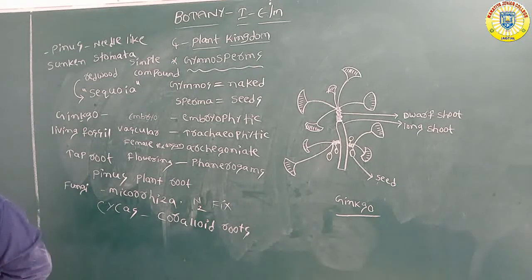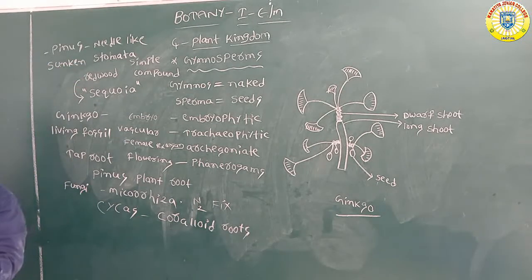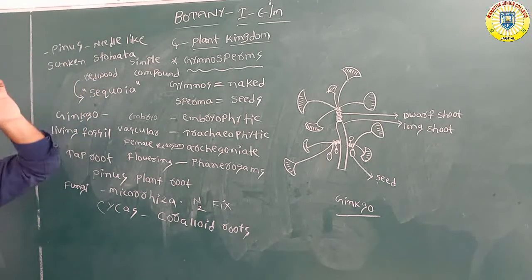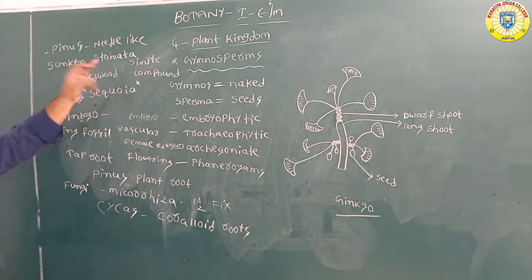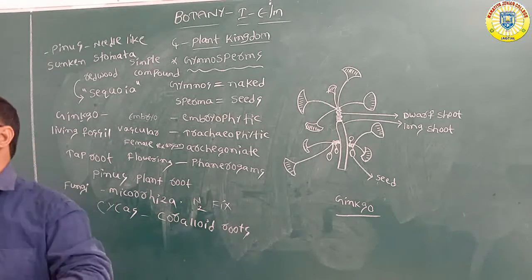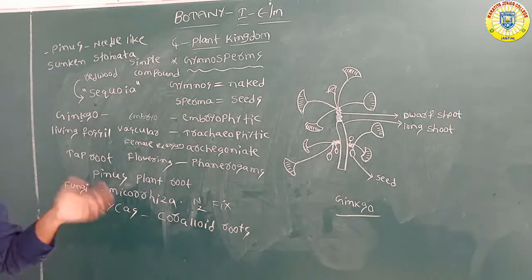But here the stomata are completely submerged, so they can control the water loss. Because of the sunken stomata, they can minimize the water loss. That is another feature.